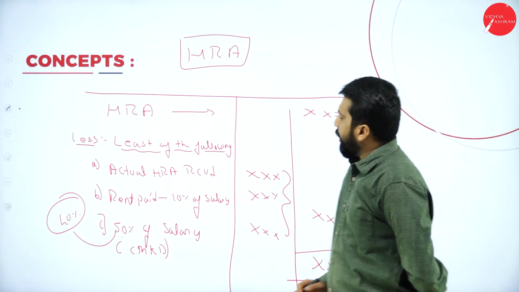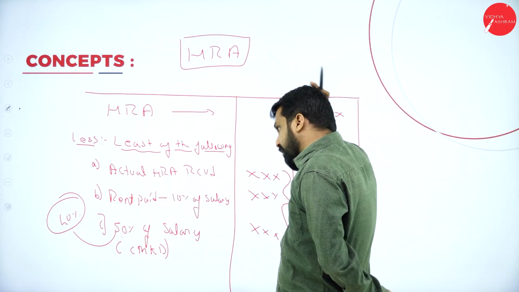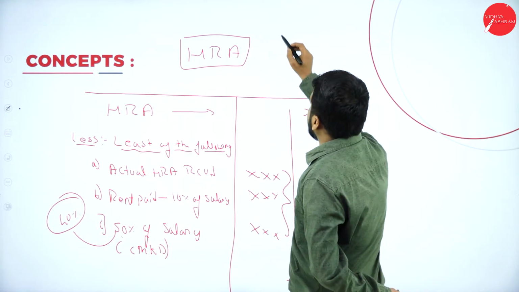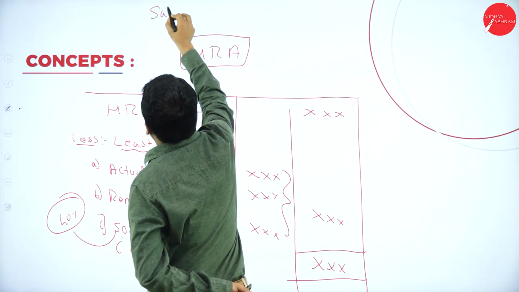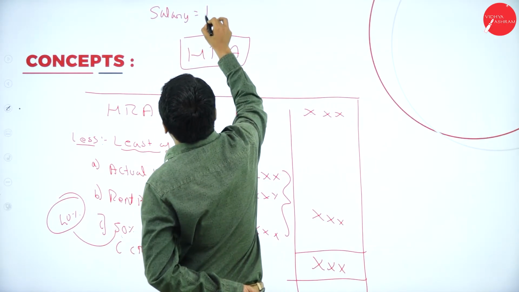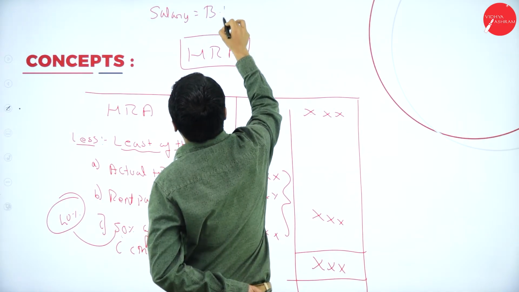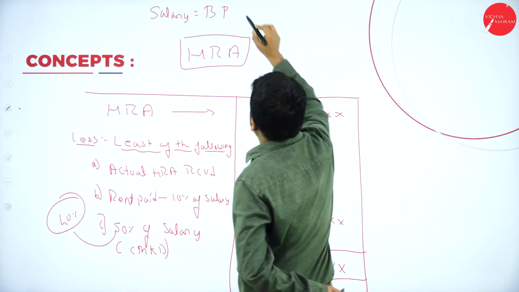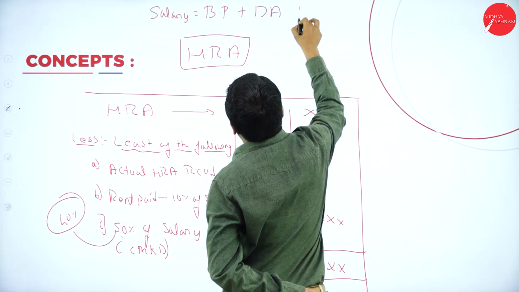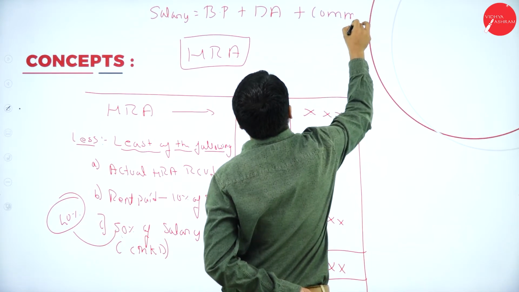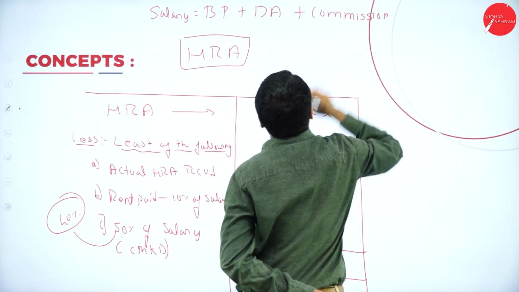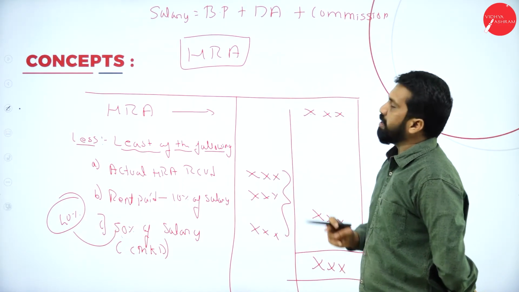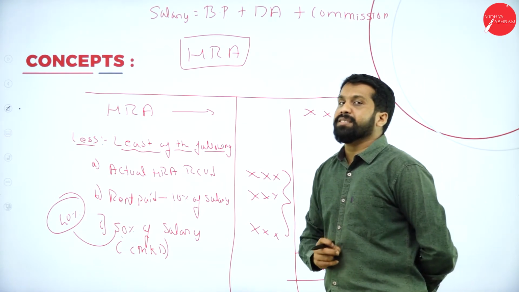Now, I have given rent paid minus 10% of salary, or 50% of salary. What is salary? This is very important: salary is equal to basic pay plus DA plus commission. Salary means basic pay plus your dearness allowance. DA means dearness allowance.